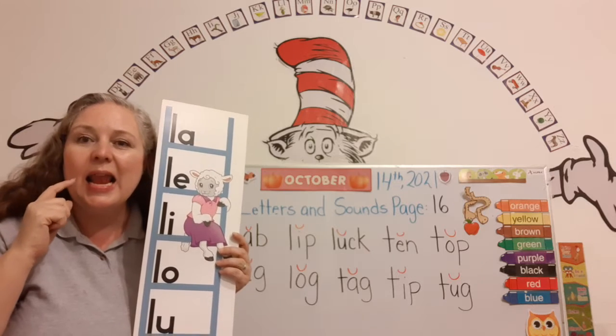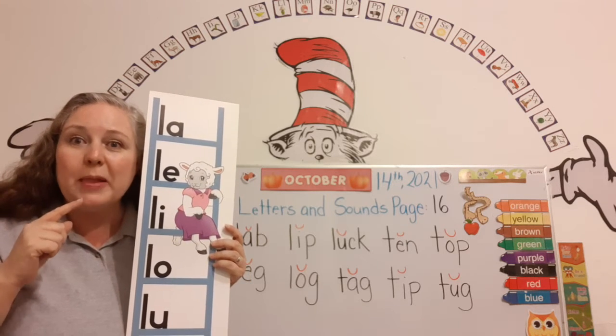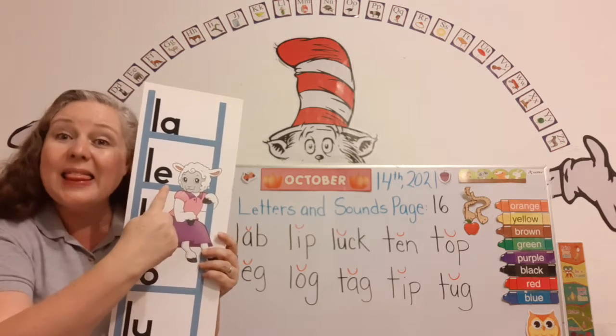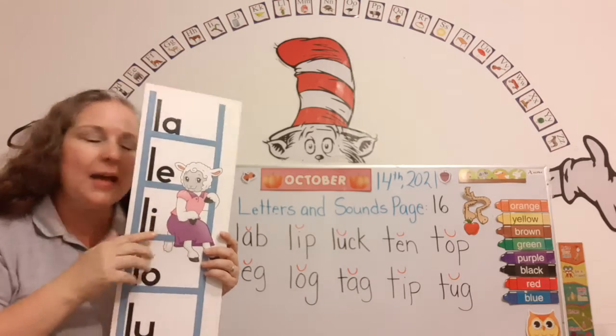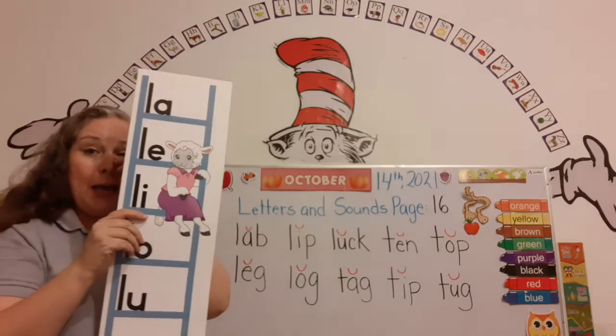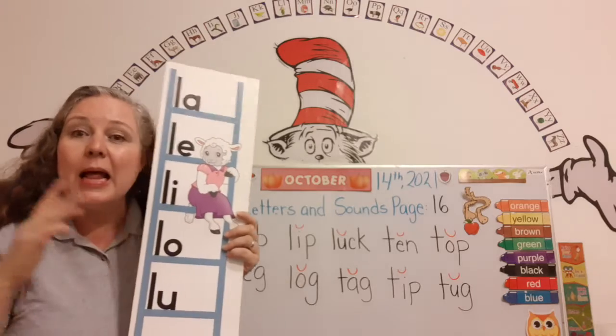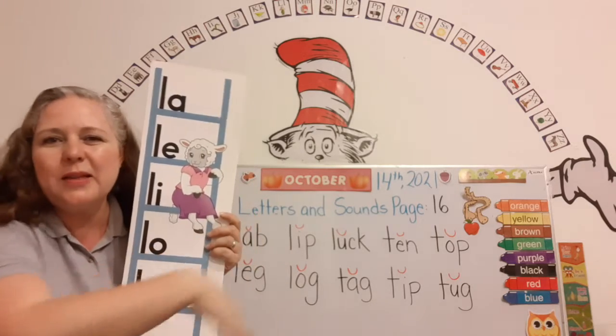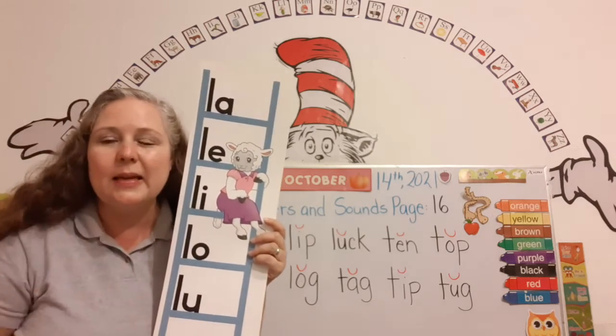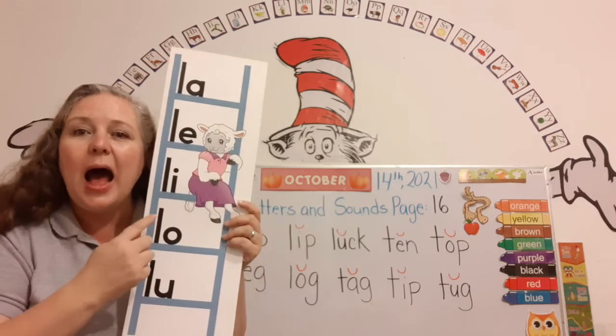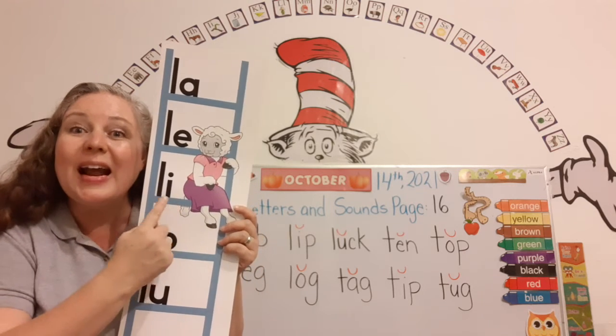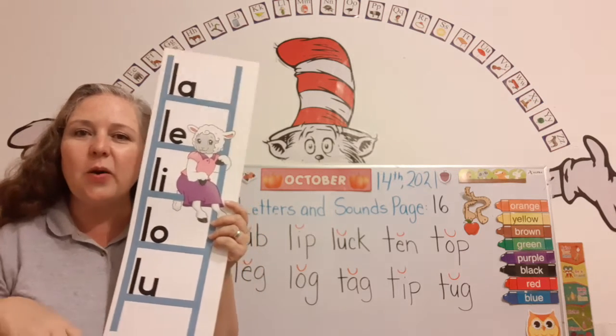Leg. What blend do you hear? Point to it. That's right. Lip. Next word. Lip. You don't need to see the words up there. You just need to listen. Lip. What blend do you hear? That's right. Okay, next one.